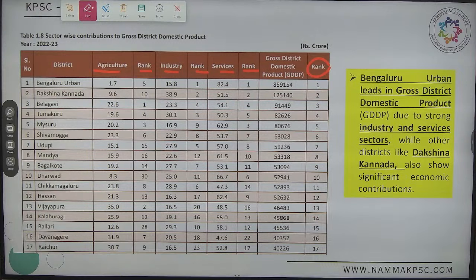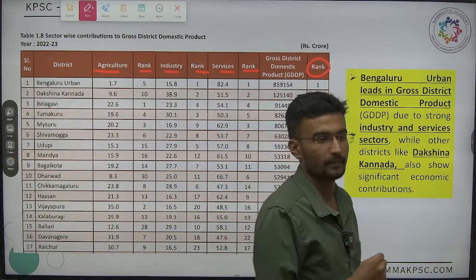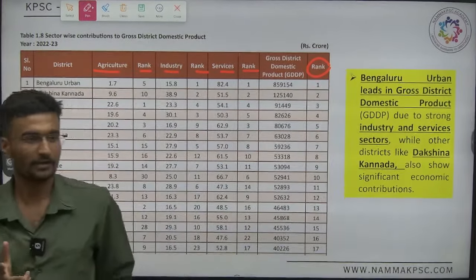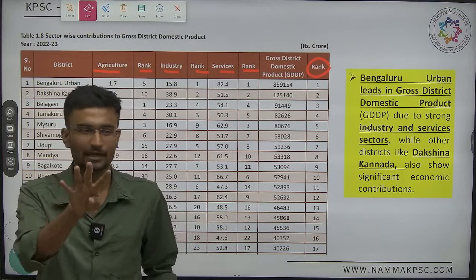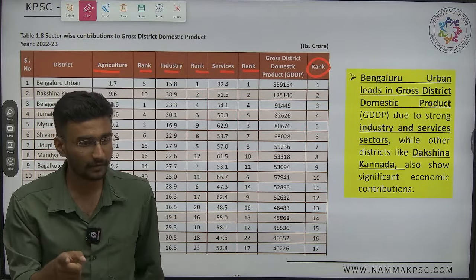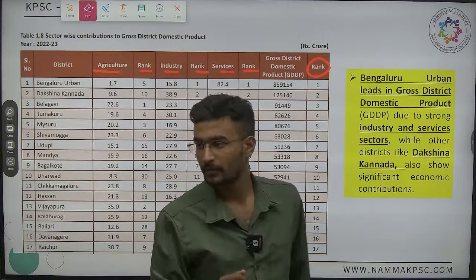We'll see based on the regions also, or divisions also. Now which division has the highest per capita income? Bengaluru, followed by? Bengaluru, okay. Second ಯಾವುದು? See ಇರೋದೇ 4 ಅಲ್ವಾ? How many districts are there in Karnataka? 31. How many divisions? 4.